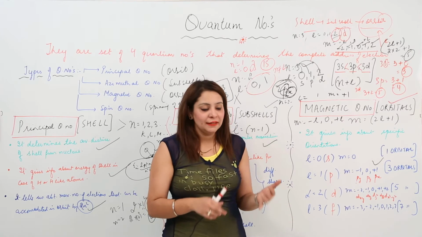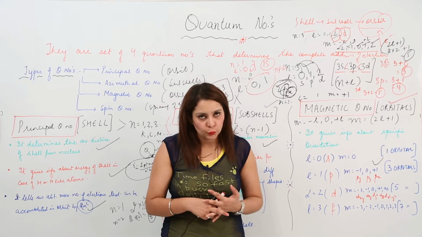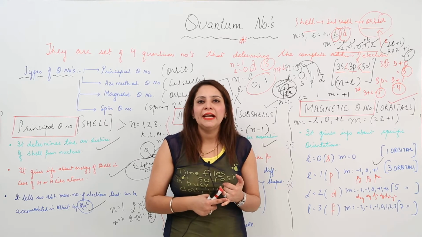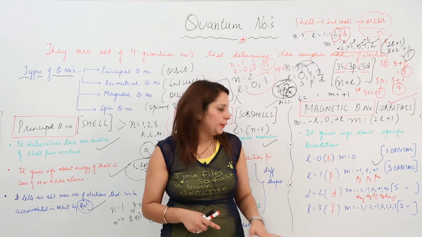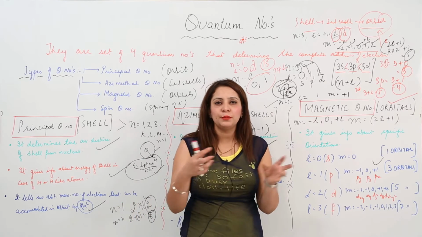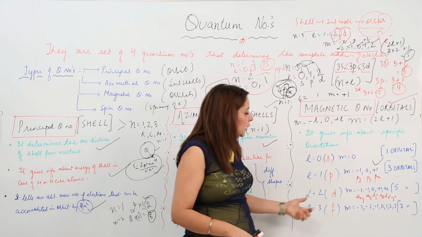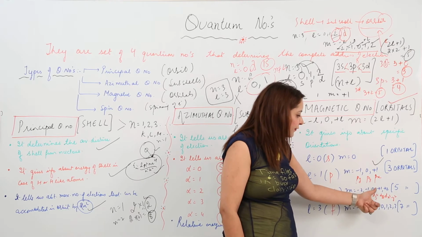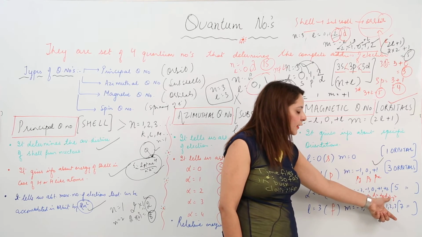Likewise, as I told you, the D subshell possesses 5 orbitals. So what are the names for that? dxy, dyz, dzx, dx square minus y square and dz square. Again I am telling you: dxy, dyz, dzx, x square minus y square and dz square. So these are the names given to the 5 d orbitals. You need to remember which value is for which orbital, because you can get a question for the d orbital as well. So if it is minus 2, it is xy. If it is minus 1, it is xz. If it is 0, it is dz square. If it is plus 1, dyz, and if it is plus 2, it is x square minus y square.